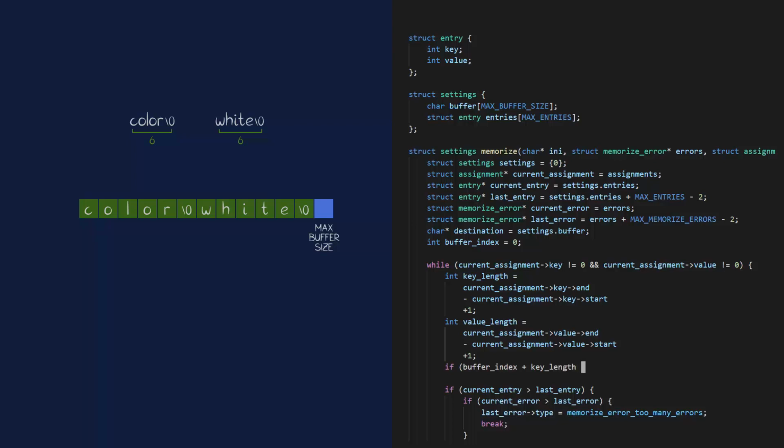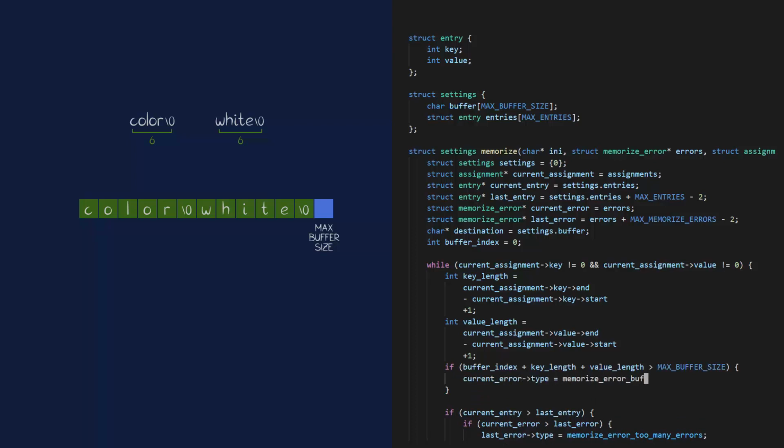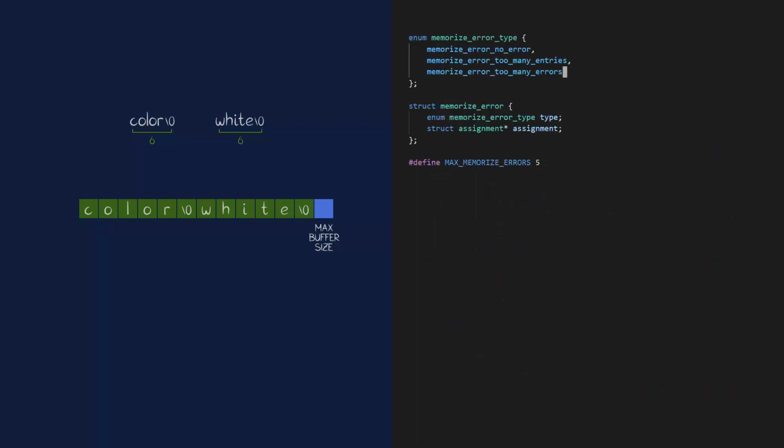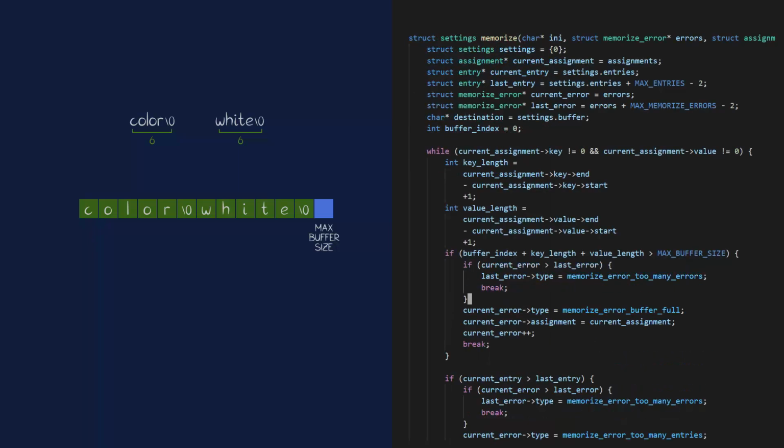If the new index would exceed the max buffer size, report an error. And give up. Add the error to the enum. And check for too many errors. I'll just copy this. That should be it.